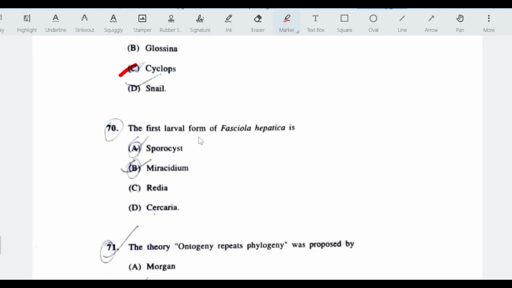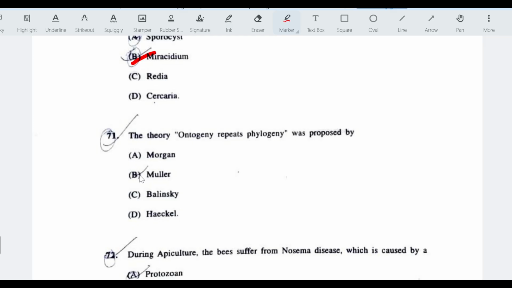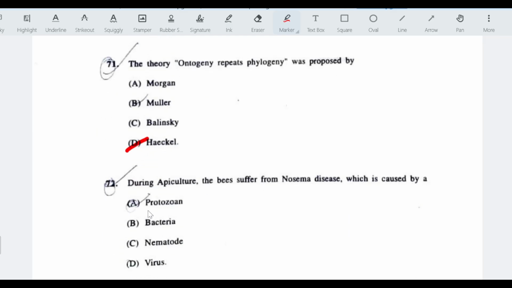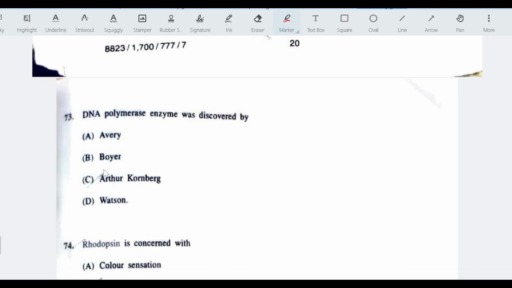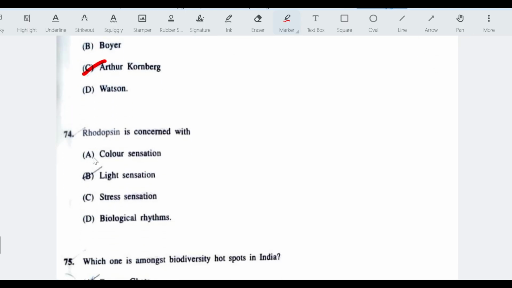The first larval form of Fasciola hepatica is miracidium. The theory ontogeny repeats phylogeny was given by Ernst Haeckel. During apiculture, the bees suffer from nosema disease, which is caused by a protozoa. DNA polymerase enzyme was discovered by Arthur Kornberg. Rhodopsin is concerned with light sensation.